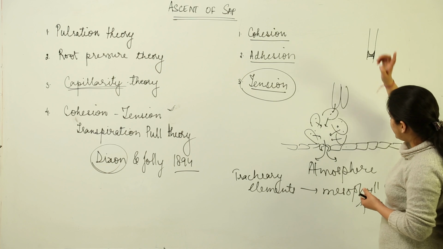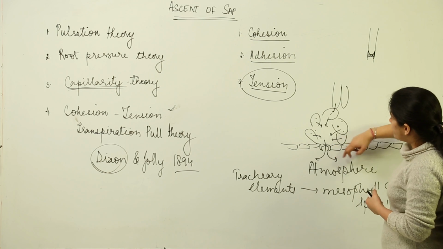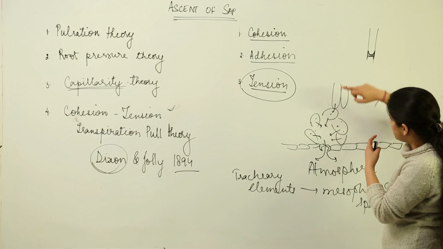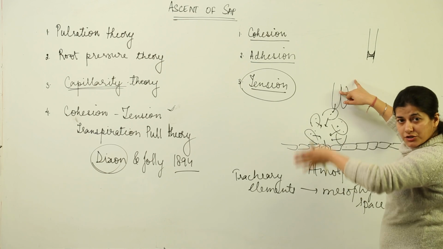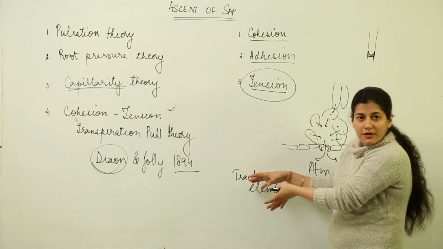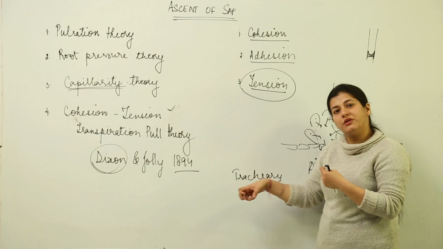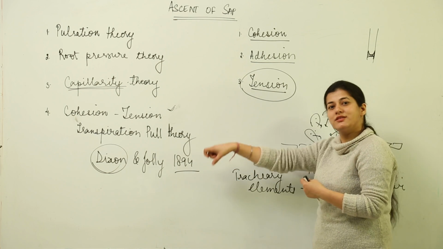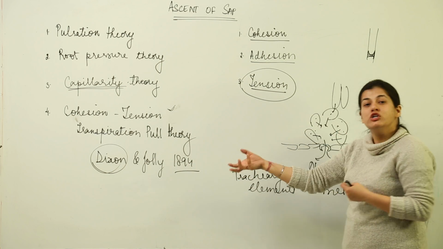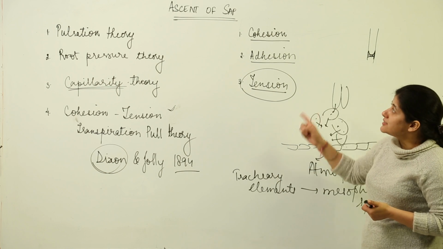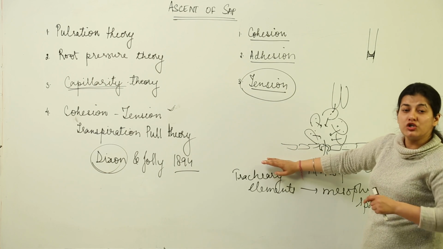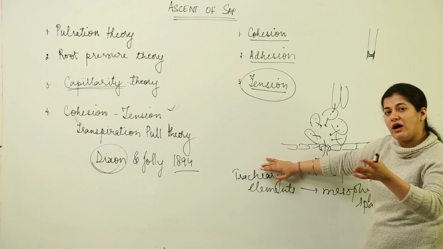Now we had talked that tension started from here, it went to the mesophyll cell, this mesophyll took up and passed it to the tracheary elements. Now the tracheary elements, from where they are going to take the water? They are going to take the water from the root cells, and root cells are going to take the water from the soil itself. So this is the ascent of sap theory,